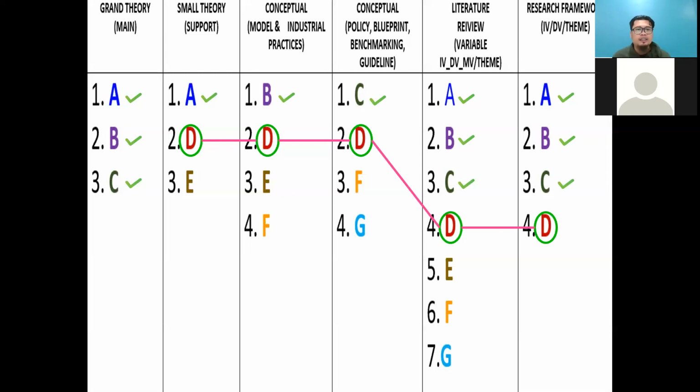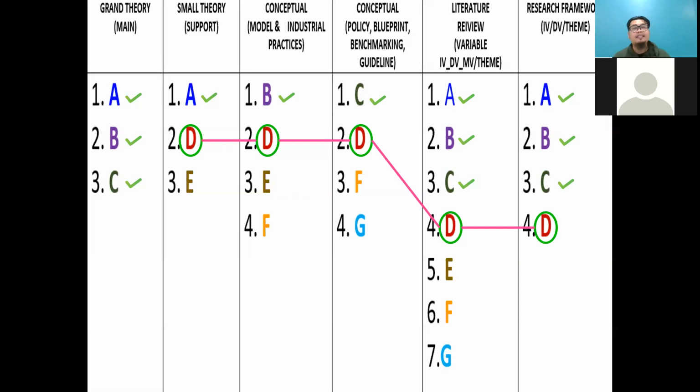You read a small theory, a model, a conceptual model from industry, academic models, industrial practice, a policy, a blueprint, benchmarking, guidelines, and then the previous research from the literature review. So you have the main theory, then you have support.